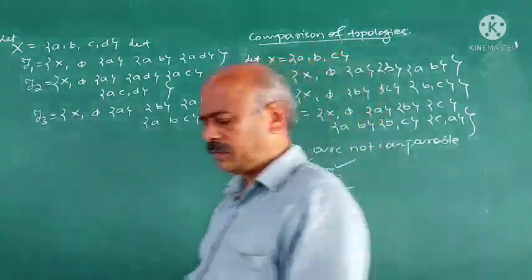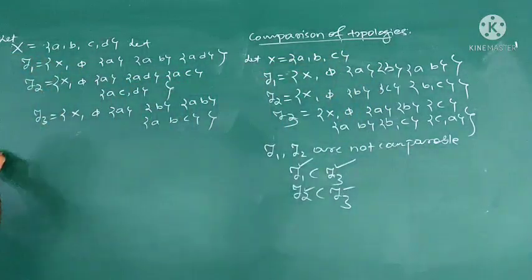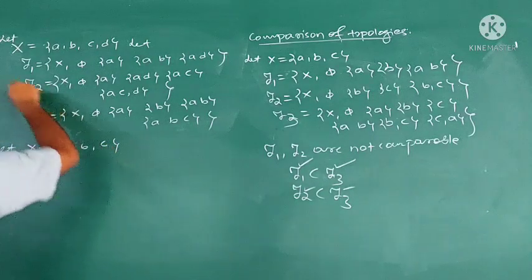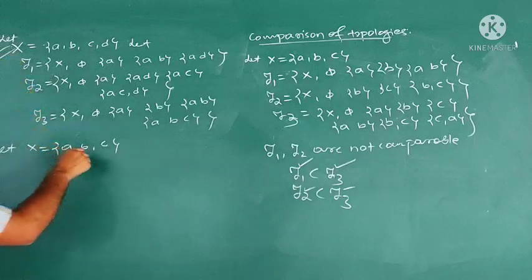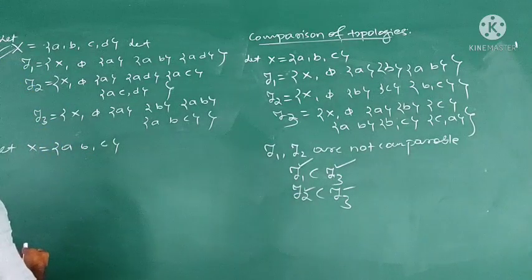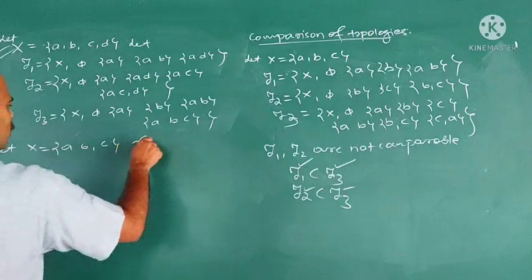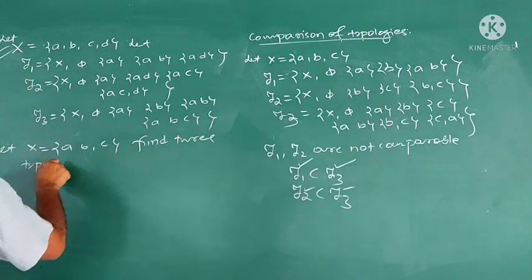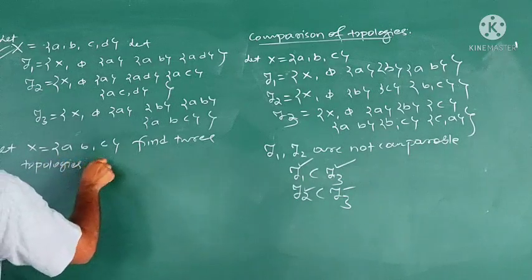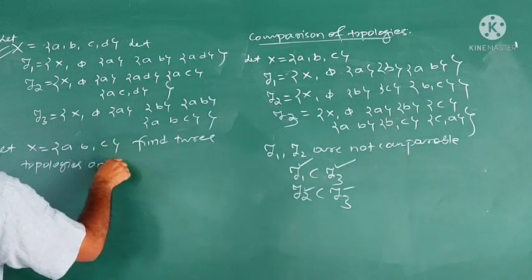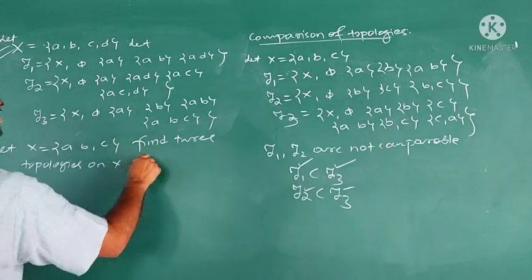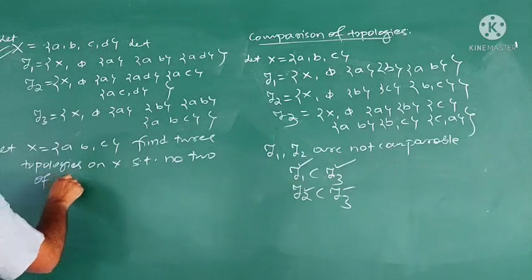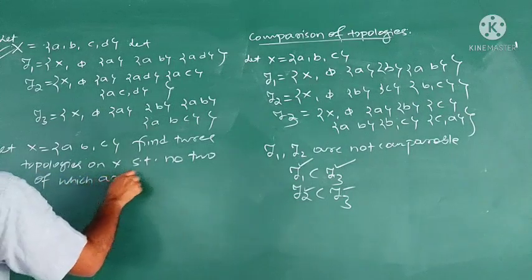Next, let X = {A, B, C}. I will leave this as an exercise. X is equal to ABC. Find three topologies on X such that no two of which are comparable.